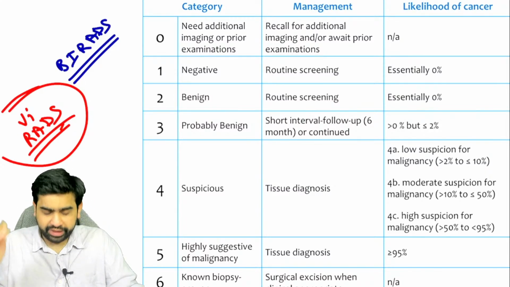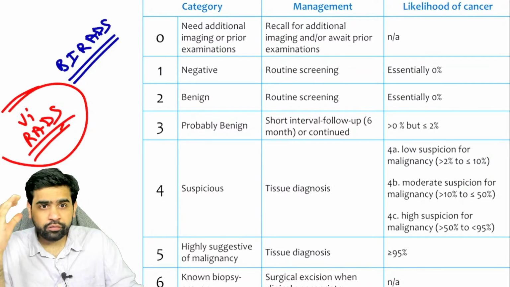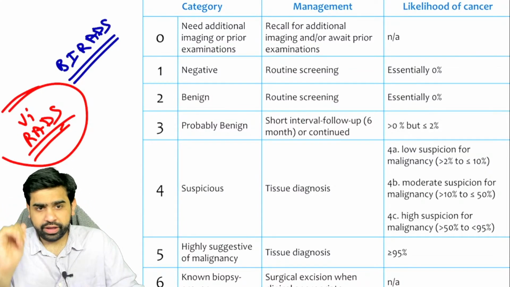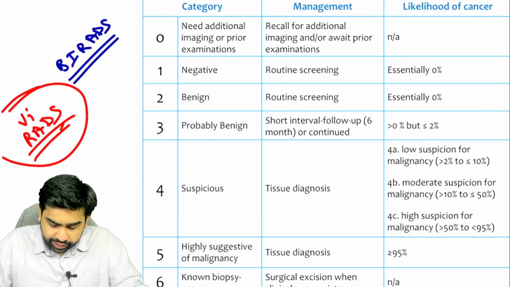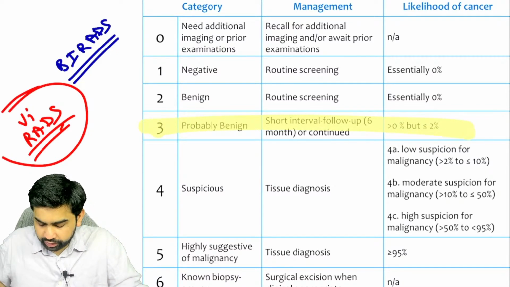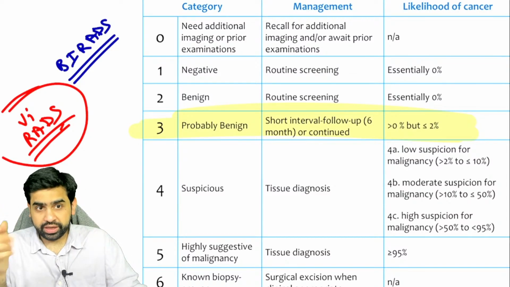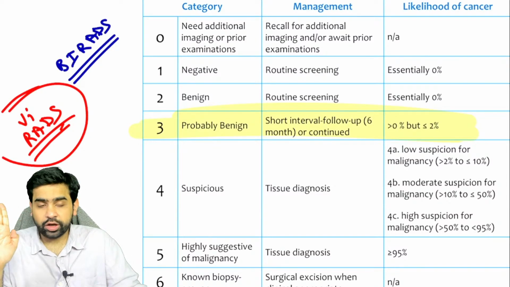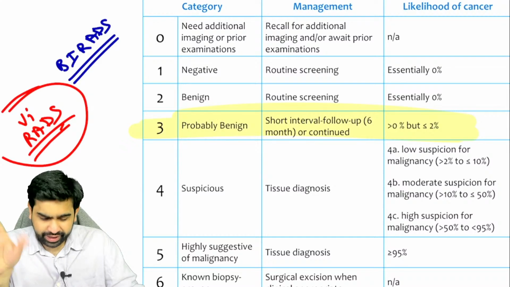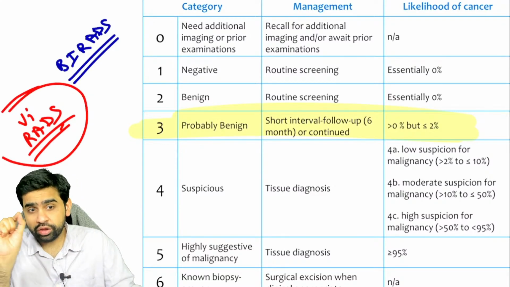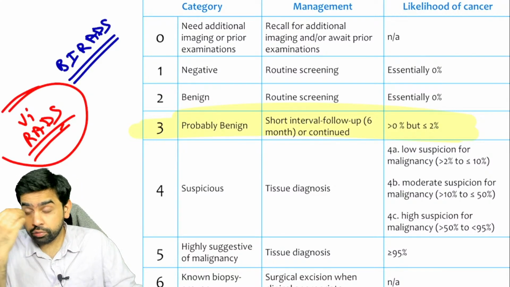Right, now coming to the BI-RADS, you have 0, 1, 2, 3, 4, 5, 6. What you really need to understand is this: probably benign, BI-RADS 3. If a female patient comes with a report of probably benign, it means that most likely it is a benign lesion, but there is a small risk of malignancy. So will you advise a biopsy?